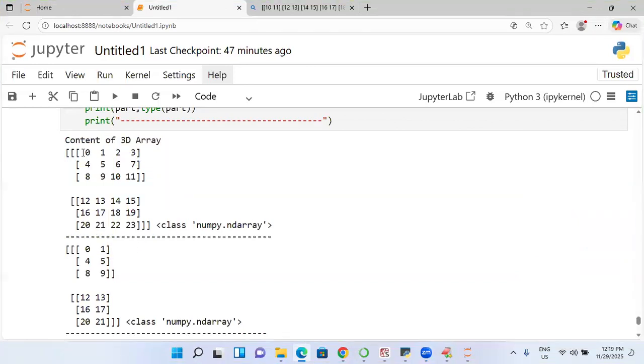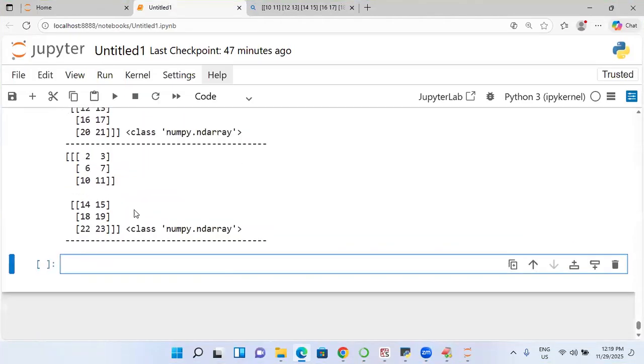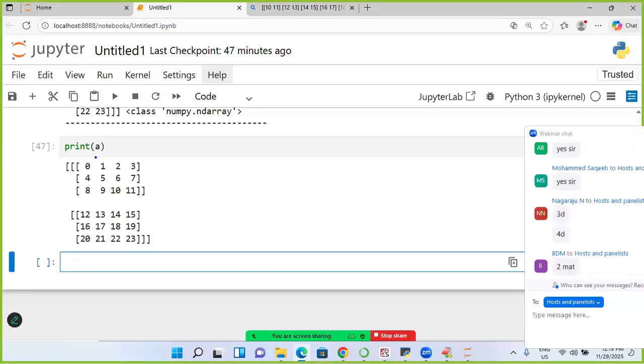So this part is called one part, this is the one we got, and the next one is something like this. You can do the same approach by using slicing also. Can you print it out? So last and final I am checking here. Print of A once. Now tell me, you get this data in one matrix, and in another matrix you get the other one.